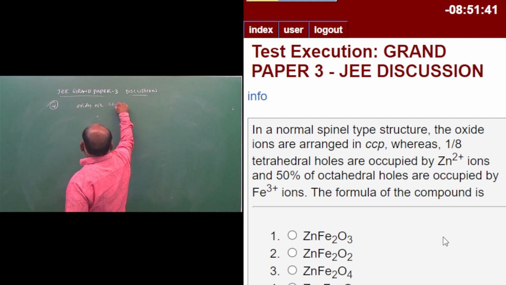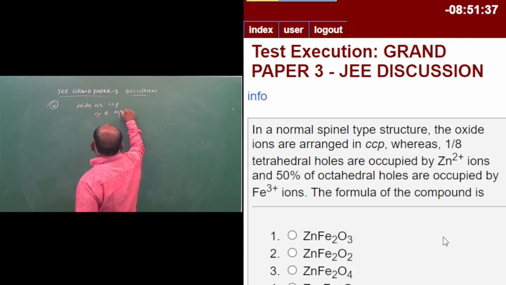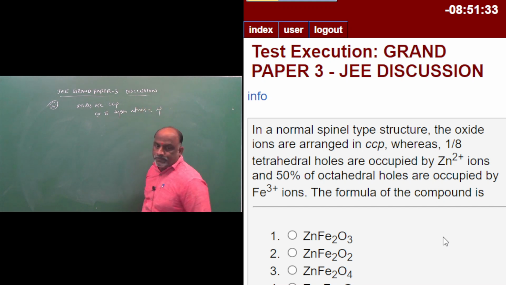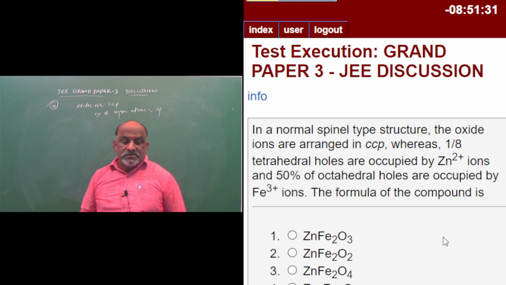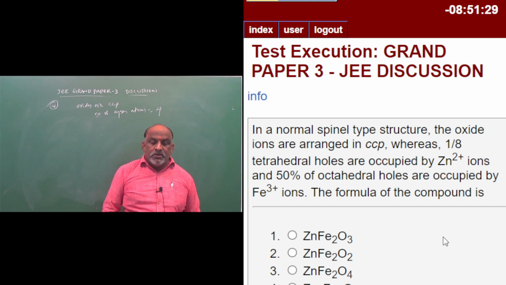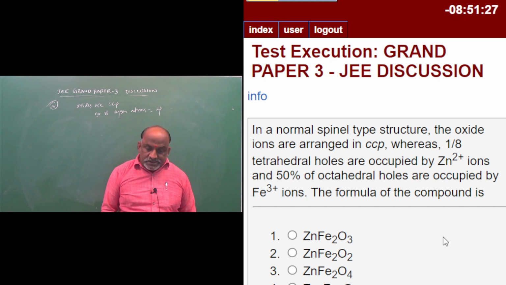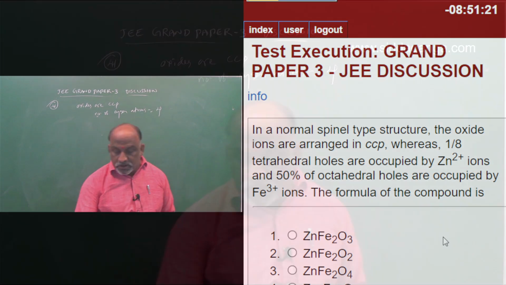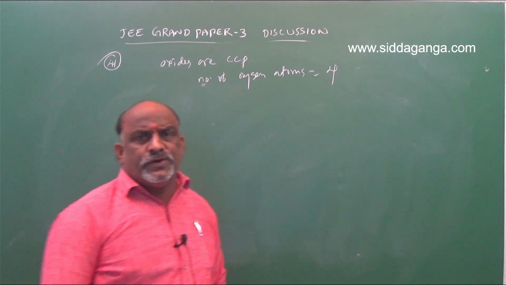Number of oxygen atoms is equal to 4. Whereas 1/8 tetrahedral holes are occupied by Zn2+ ions and 50% octahedral holes are occupied by Fe3+ ions. The formula of the compound? Very simple example. This is easy to find the answer.